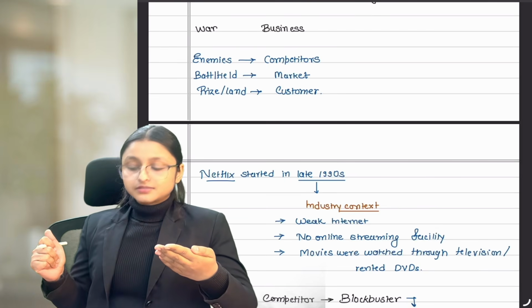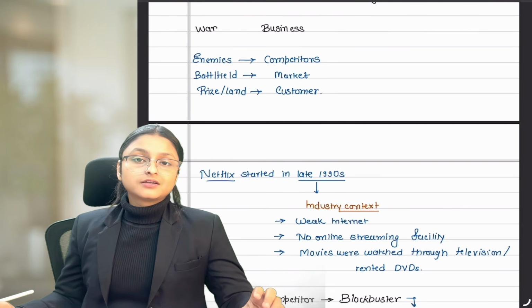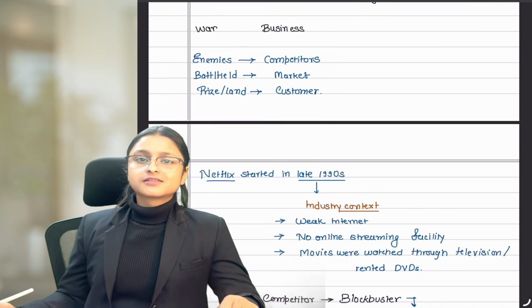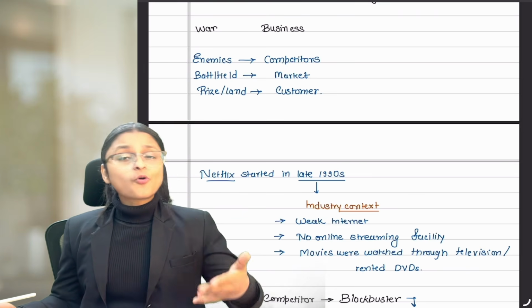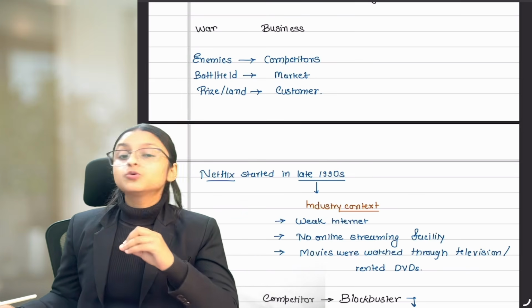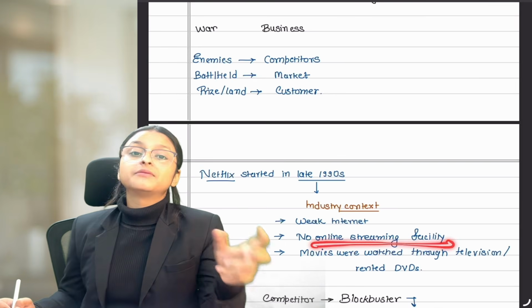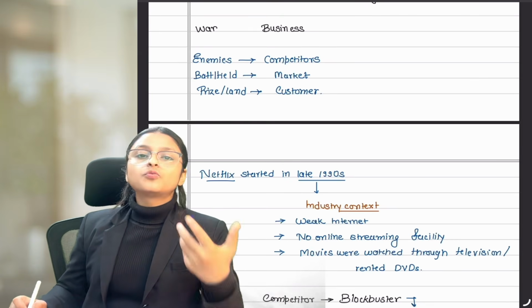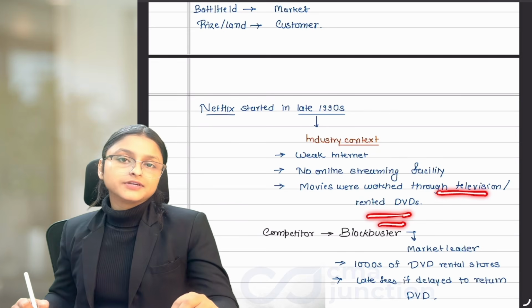But the thing is, at that time, there was very weak internet. The internet was used only for opening websites and sending emails. Even to load a single image, it could take minutes. So watching a whole movie using internet was not at all possible at that time, because no online streaming facility was available. So if any customer wanted to watch a movie, then they could watch it through television or rented DVDs.